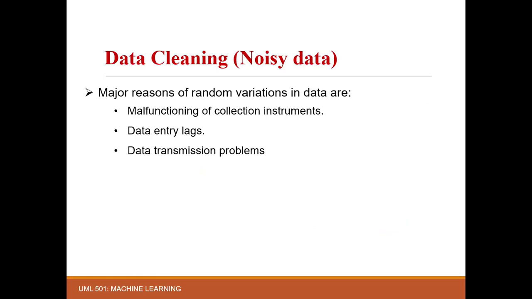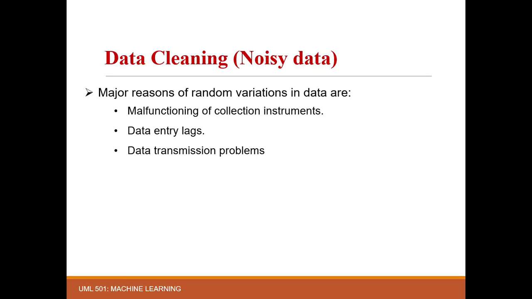Based on expert studies, some of the probable reasons for noise in the data are: malfunctioning of the collection instrument, for example, a sensor circuit gets damaged for any reason and gives error-prone values at certain instances of time. Data entry lags occur due to misreading or misinterpretation of values by the data entry operator.